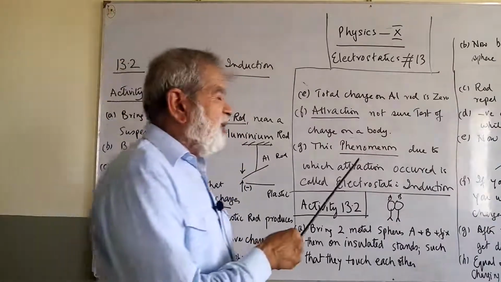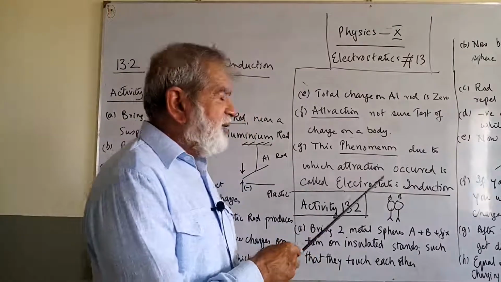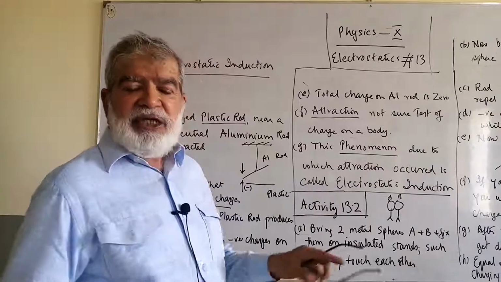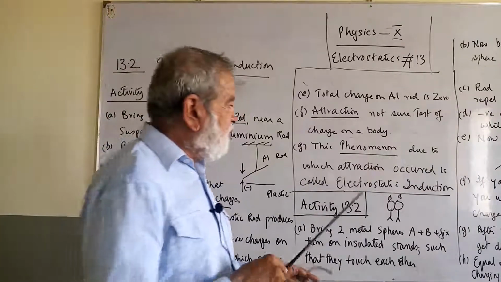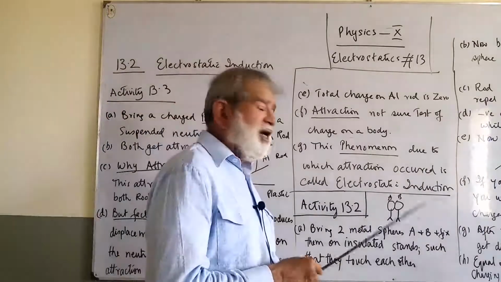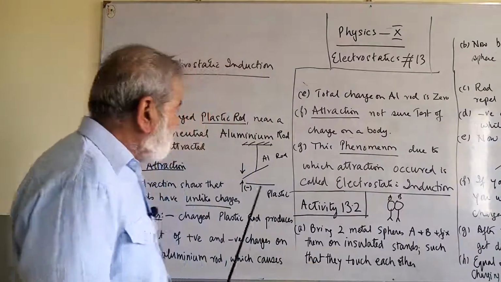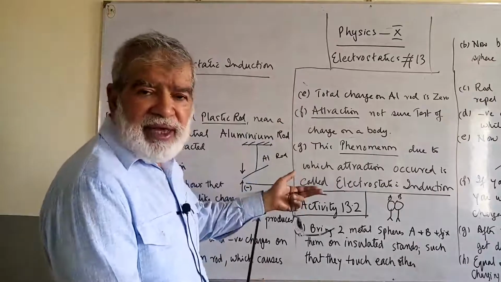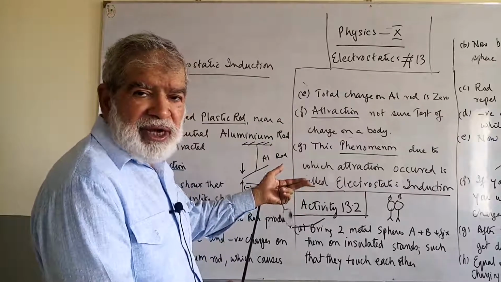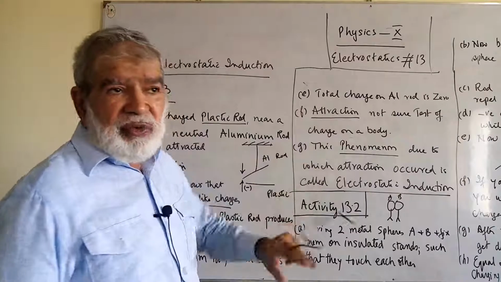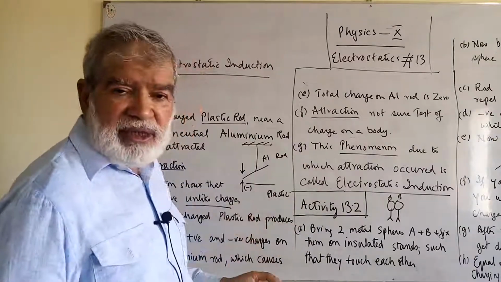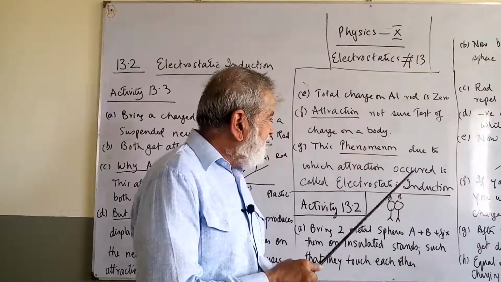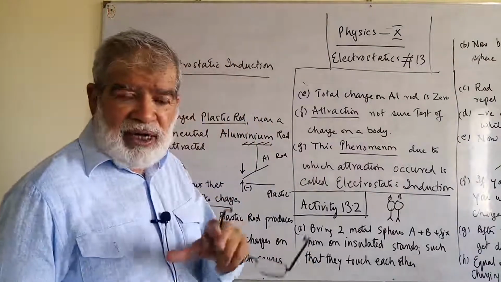So this phenomenon, in which attraction occurs between a neutral body and a charged body, is because of a phenomenon known as electrostatic induction. Means this charged plastic rod has induced some electrostatic induction on the other body, due to which the attraction takes place. This phenomenon is known as electrostatic induction. I will tell you again.